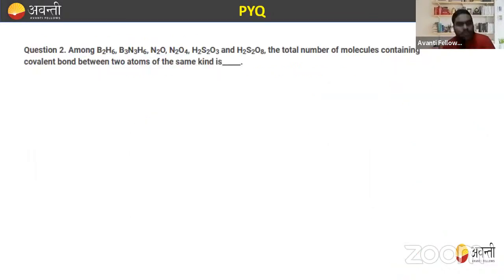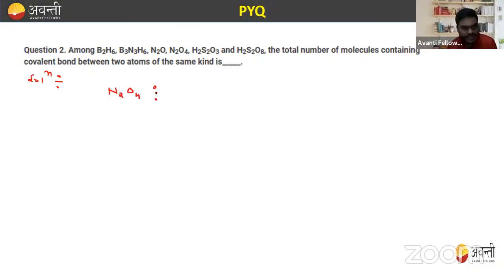Now, among B2S6, B3N3S6, N2O, N2O4, H2S2O3, and H2S2O8, the total number of molecules containing a covalent bond between two atoms of the same kind, right? For this, you have to draw the structure, the dot structure, because without drawing it we cannot predict the covalent bond between the two atoms of the same kind. So let's draw the structure of N2O4 first.